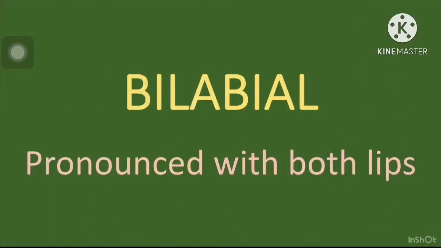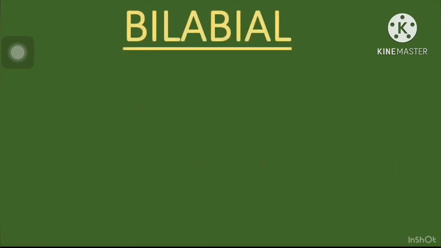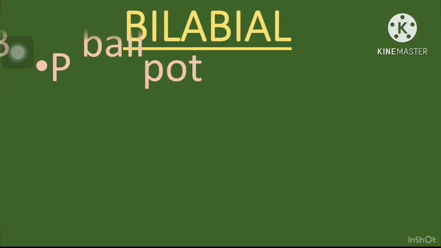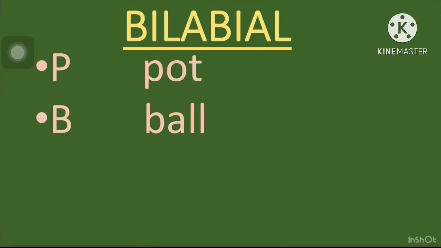So next you see bilabial, pronounced with both lips. So both lips are used here. Both lips touch each other. Okay, so in bilabial, p, pot, pot. Then b, ball, ball.